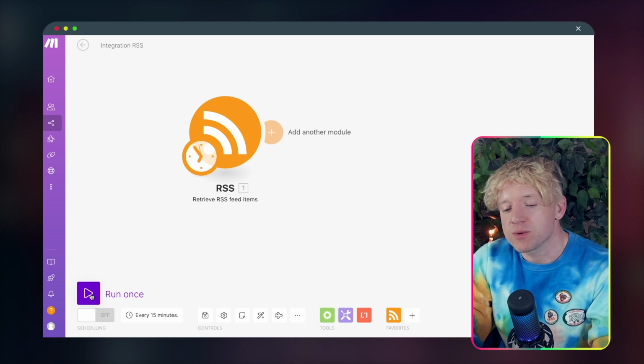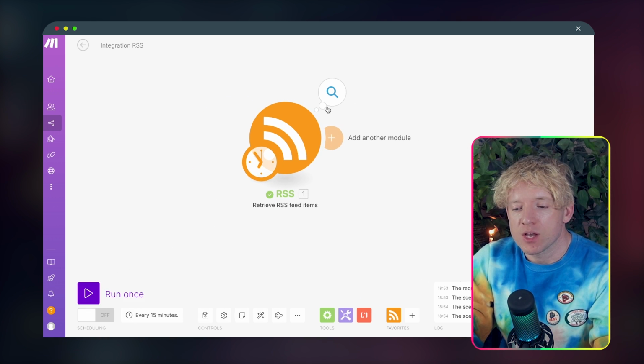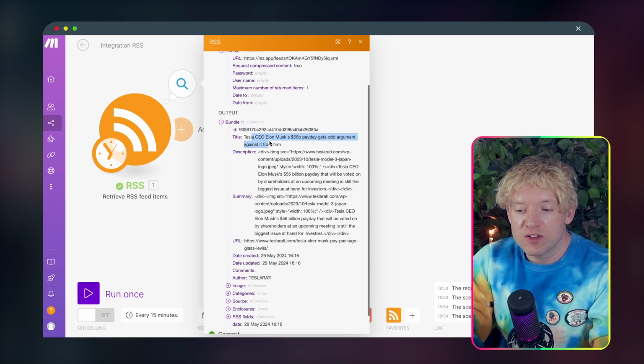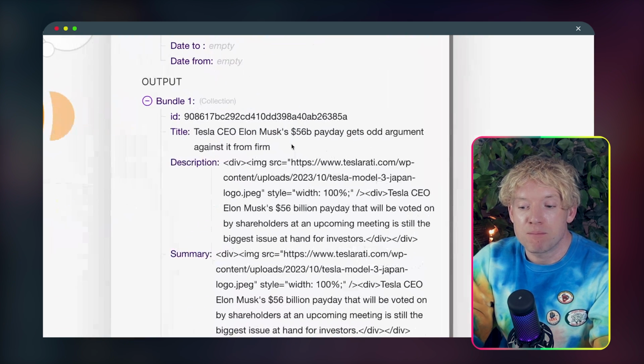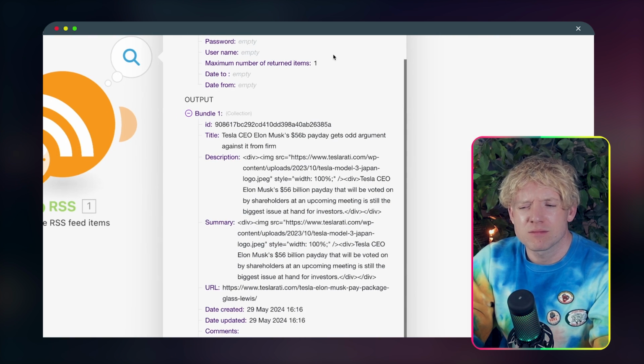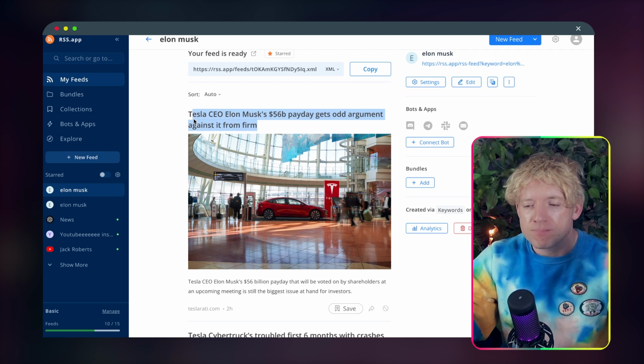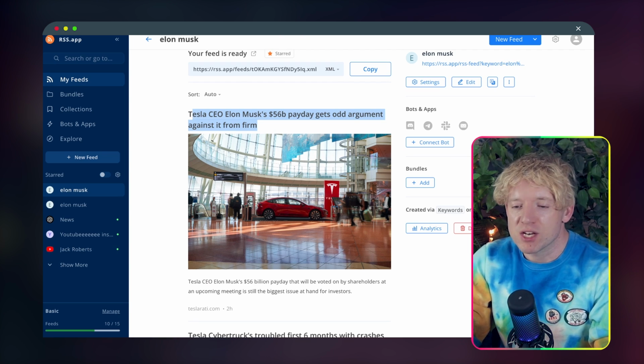Then let's just test that it works. So we hit run once in the bottom left. Incredible. And look at this, guys. You see, Tesla CEO Elon Musk's $56 billion payday gets odd argument against the firm. Does that sound familiar to you? Well, hang on a sec. It does. We just saw it seconds ago. That is the RSS feed. That's how cool it is.